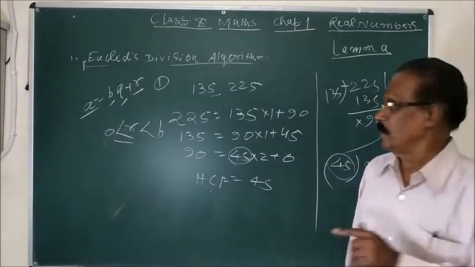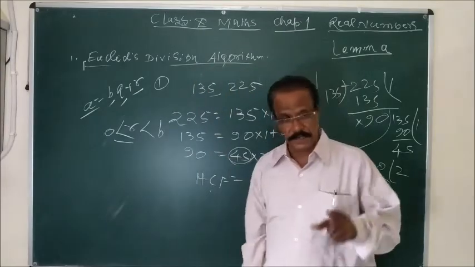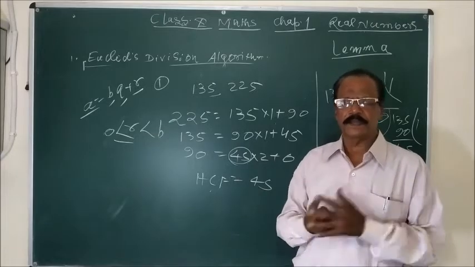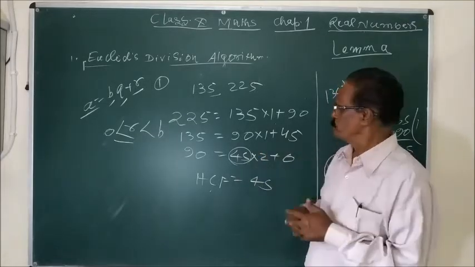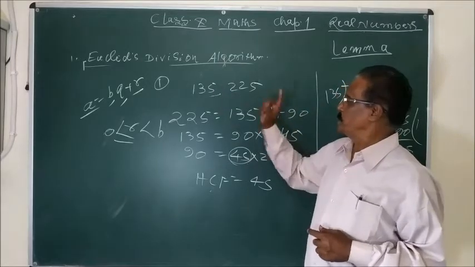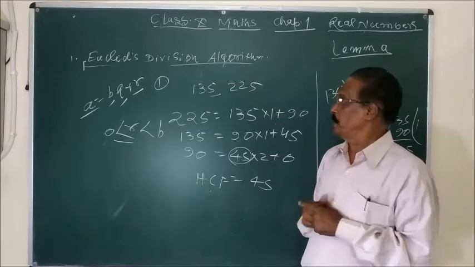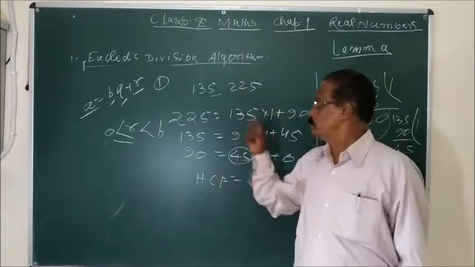You might have learned in lower classes. And Euclid division algorithm, this is the process to find the HCF. Many methods, division method, prime factorization method, you must have learned in 7 or 8. But now this is the one example, 135, 225, you find the HCF, means you have to find the greatest number which can divide these two given numbers.